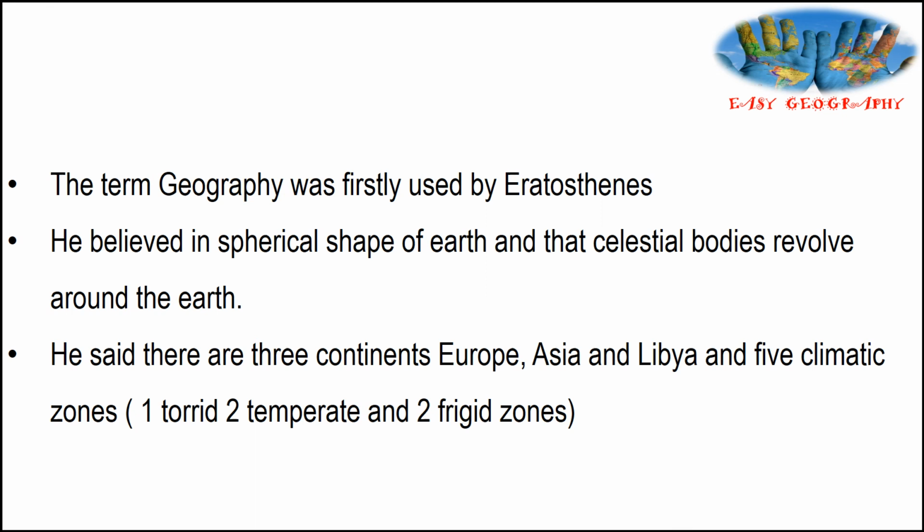The term geography was first used by Eratosthenes, and he believed in the spherical shape of the earth and that celestial bodies revolved around the earth. He said there are 3 continents, Europe, Asia and Libya. And also he said there are 5 climatic zones, 1 torrid zone, 2 temperate and 2 frigid zones.